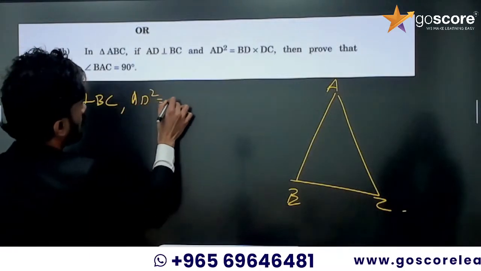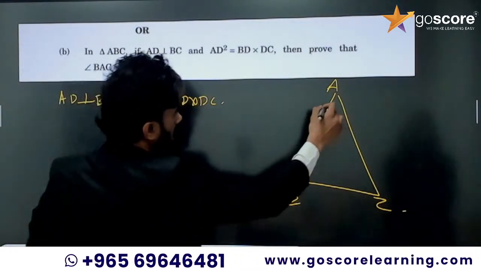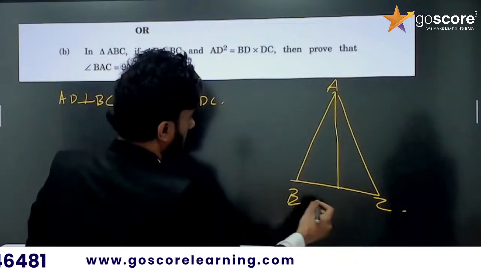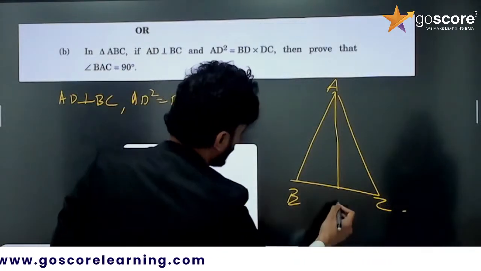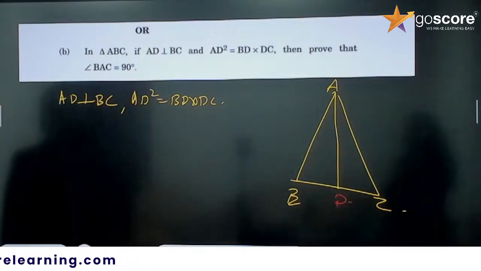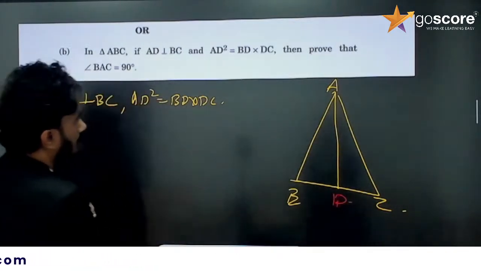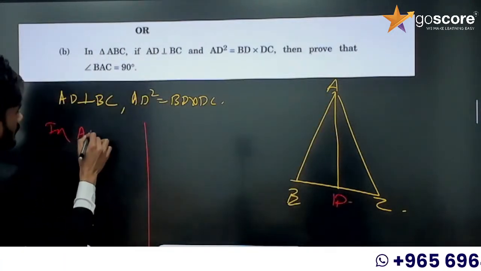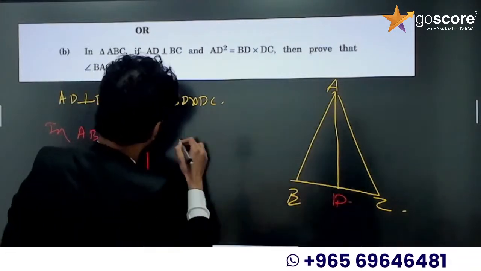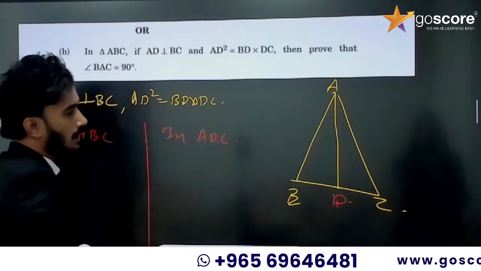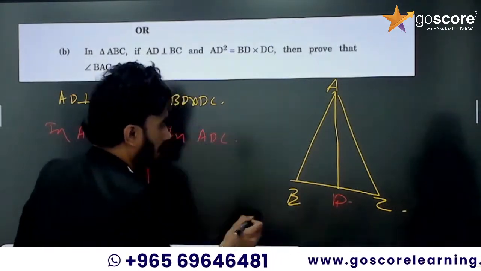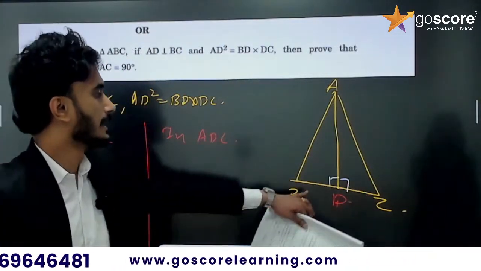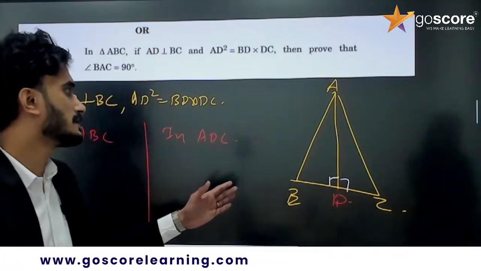Second one, AD square equal to BD into DC, right? So first one I am drawing a perpendicular AD perpendicular to BC. So this one is D. First I am taking triangle ABD, and second I am taking triangle ADC. In both triangles I am applying Pythagoras theorem because this one is right angle, right? So this angle D is right angle, so we can apply Pythagoras theorem in both triangles.